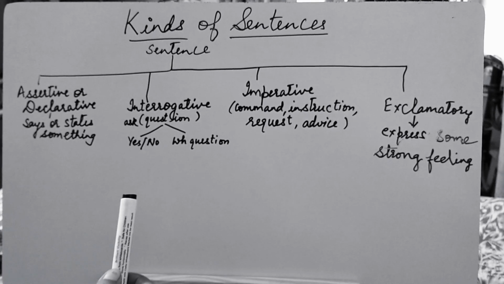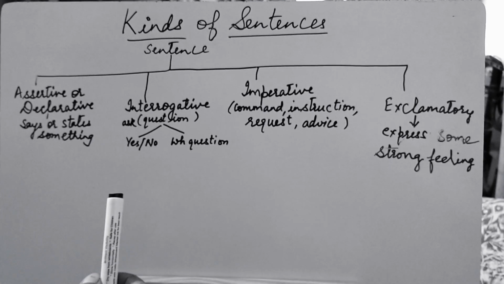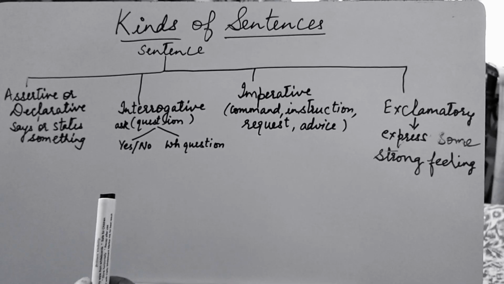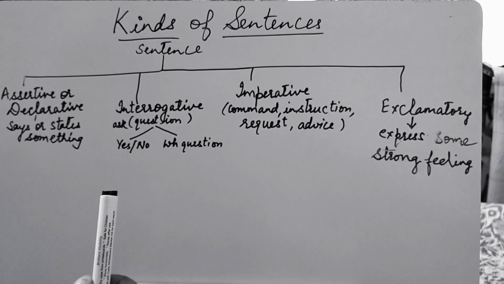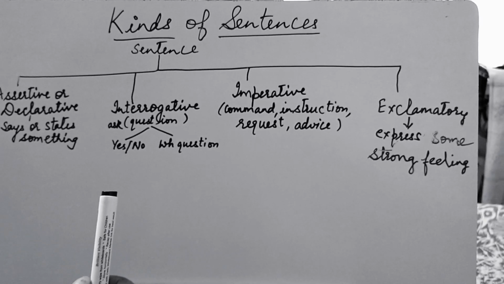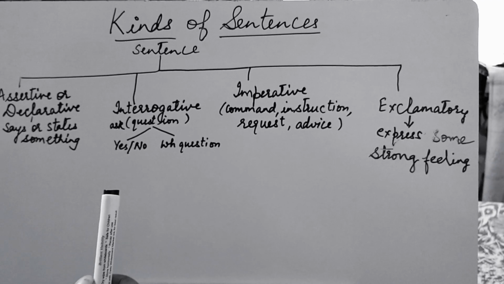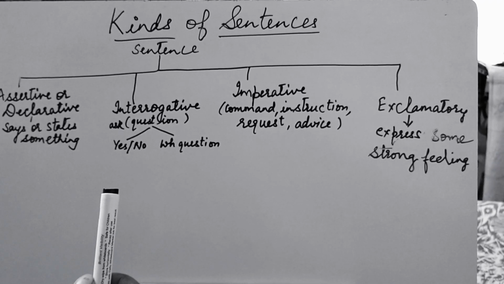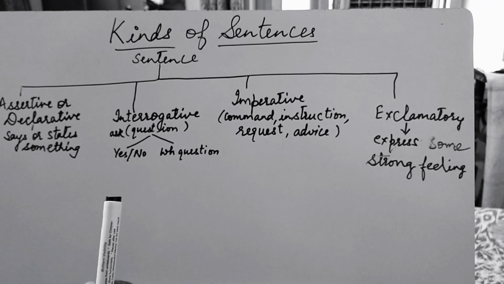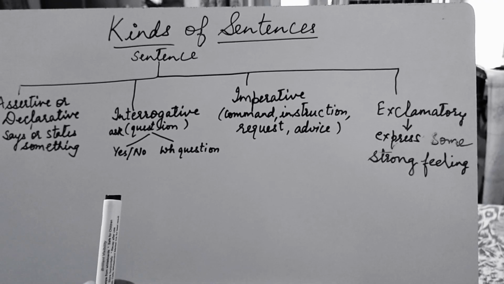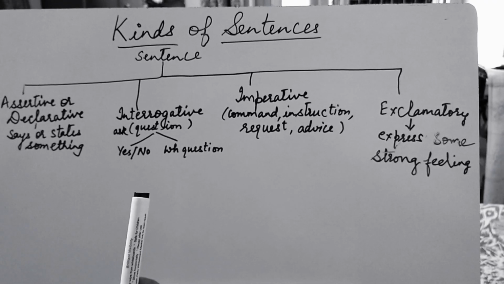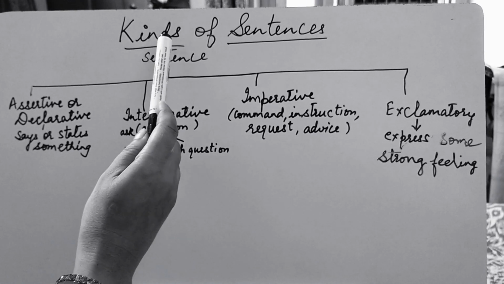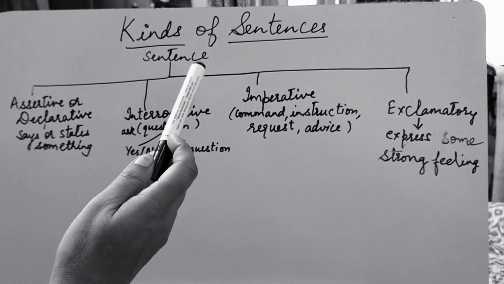Good morning, students. We had completed the parts of sentence, subject and predicate. You will do the exercise given in your grammar book, underlining the subject and double underlining the predicate. One exercise is there. You can do it in your grammar notebook. Today we will start with kinds of sentences.